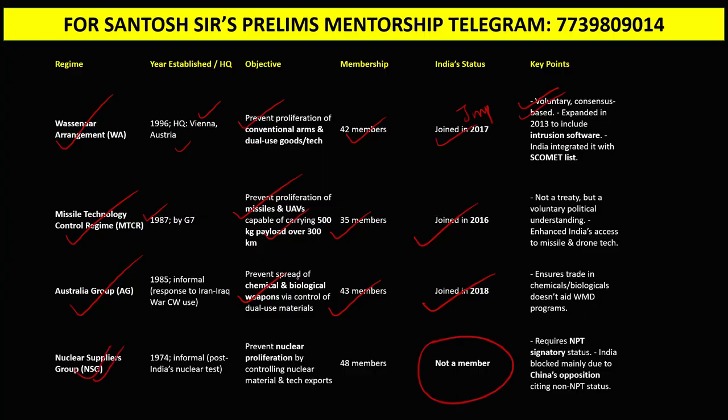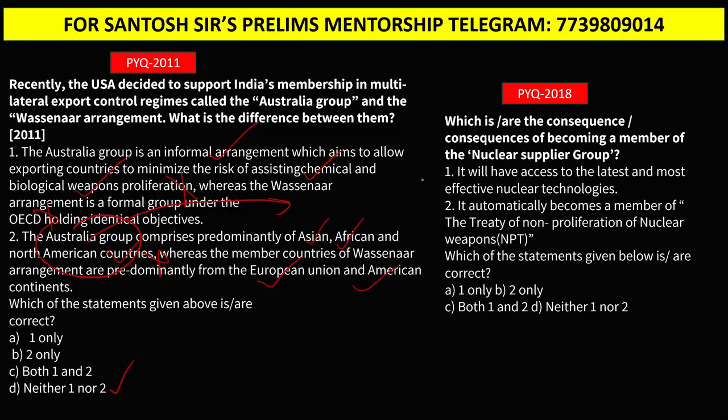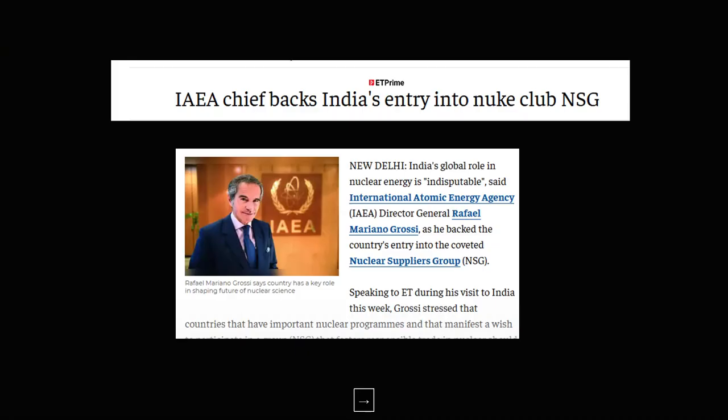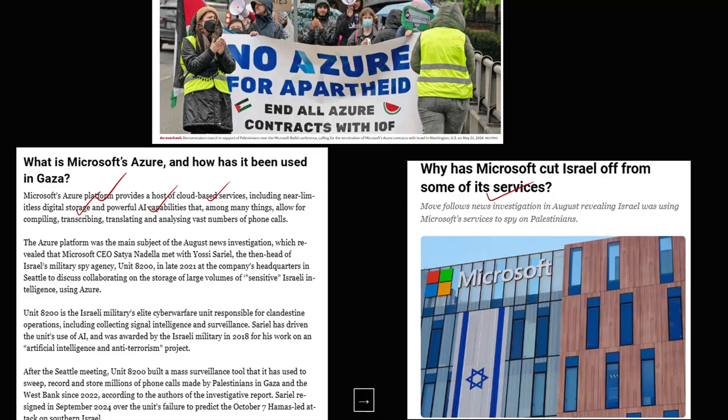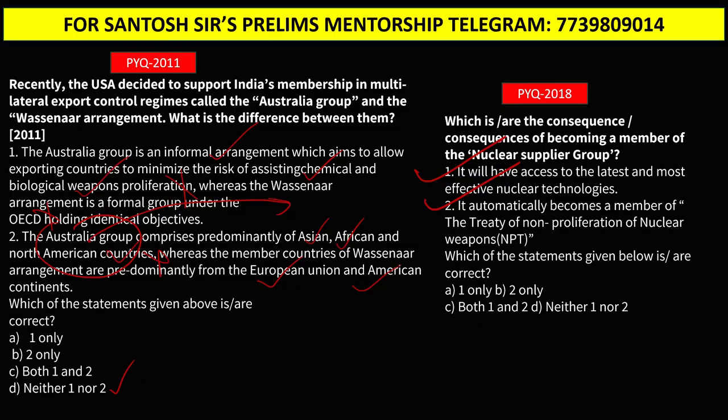Very important. You can see guys, UPSC has already asked a question on NSG. You can see this question. So guys, you can expect this topic of NSG which can come in the UPSC prelims examination, and even the Wassenaar Arrangement and Australia Group can be asked in the prelims examination next year.